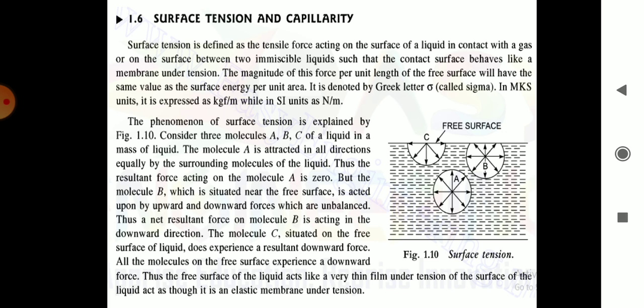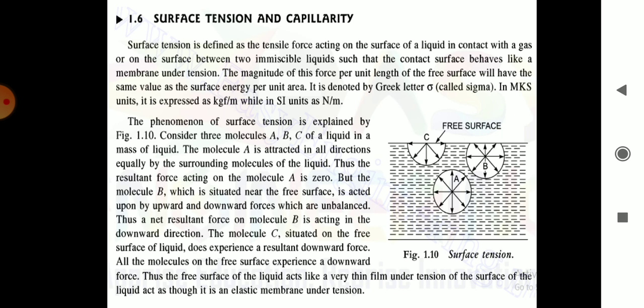But the molecule B, see in the figure, which is situated near the free surface, is acted upon by upward and downward forces which are unbalanced. The upward and downward forces will obviously be unbalanced. Thus, the net resultant force on molecule B is acting in a downward direction.